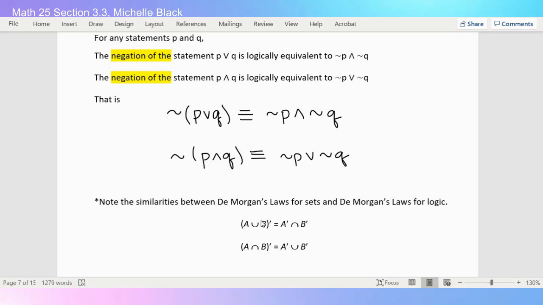So if I take the complement of the union, or if I take the negation of the or, I end up with the intersection of the complements, or I end up with the and of the negations. Similarly, if I take the complement of the intersection, I end up with the union of the complements. Just like here, if I take the negation of the and, I end up with the ors of the negations.